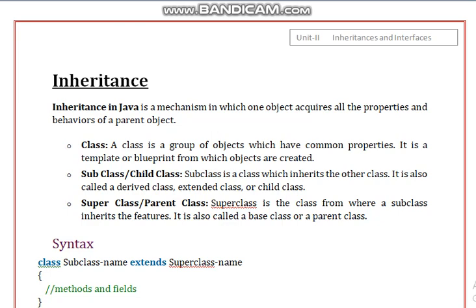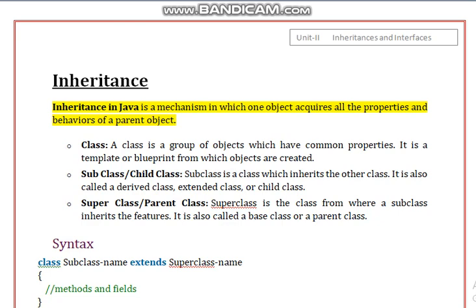Now, inheritance in Java is the mechanism in which one object acquires all the properties and behavior of a parent object.